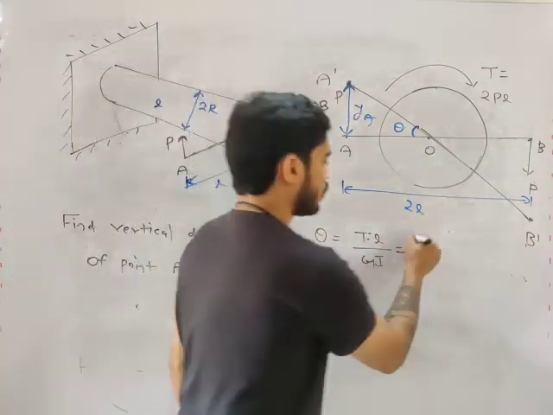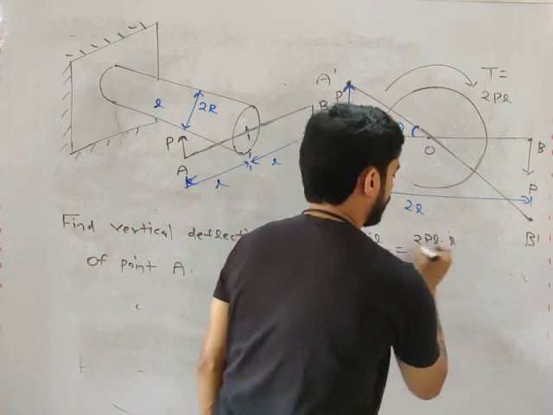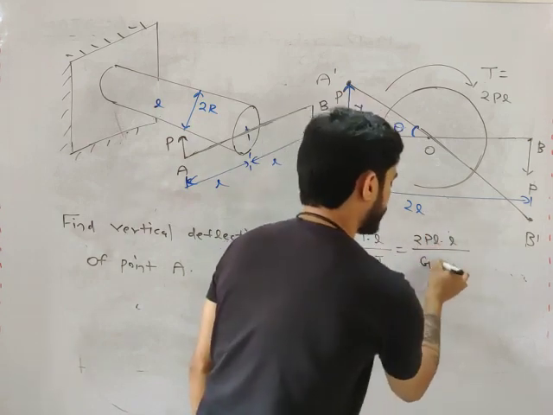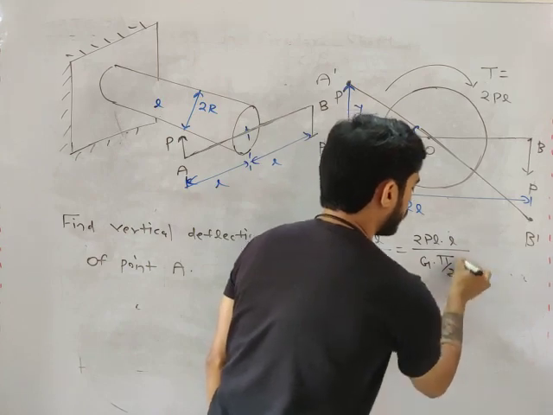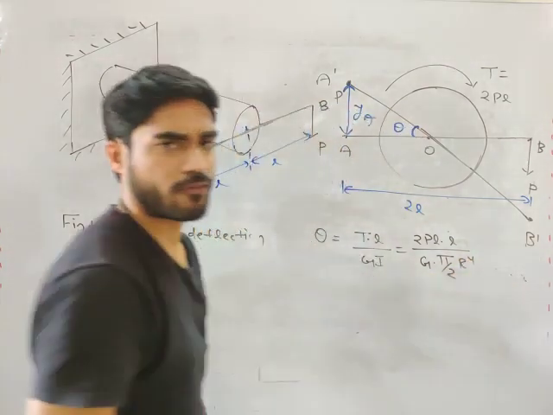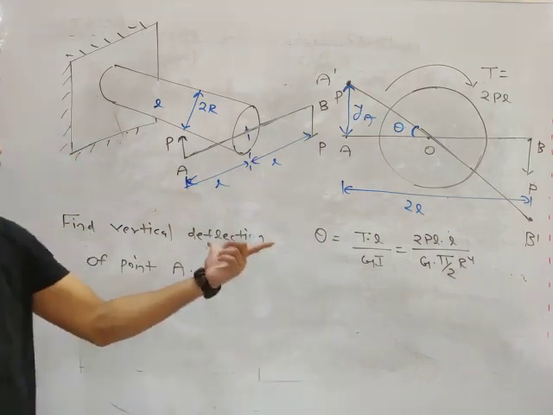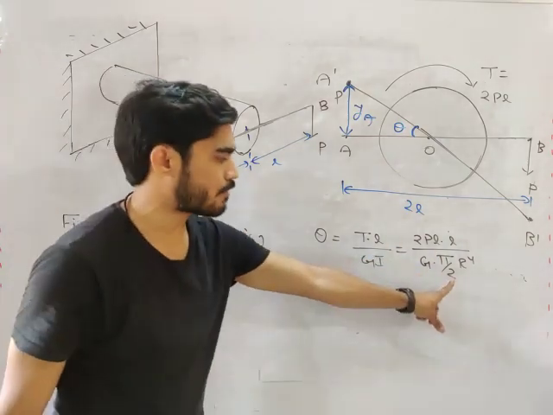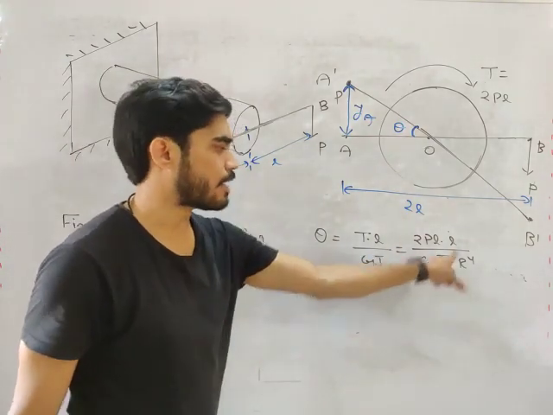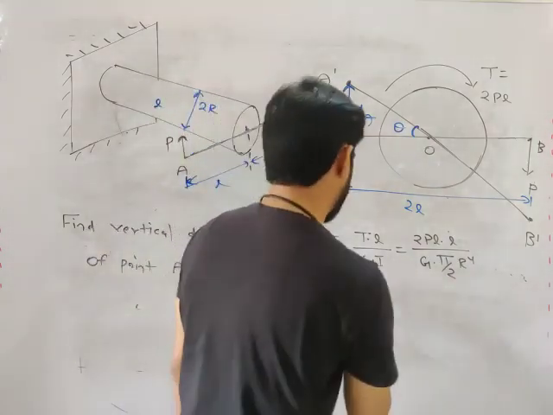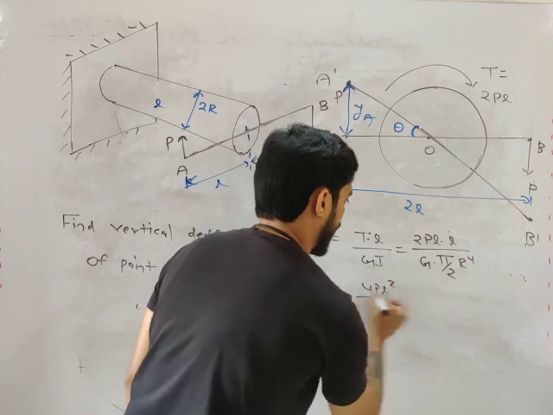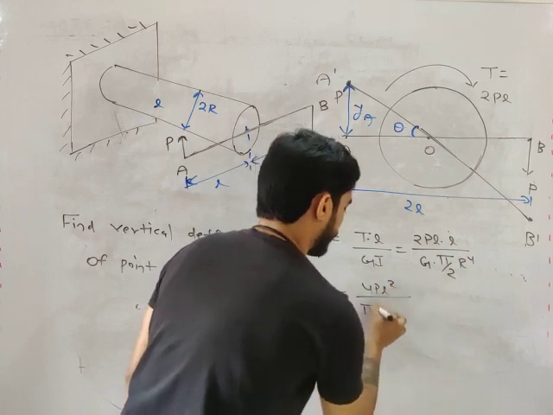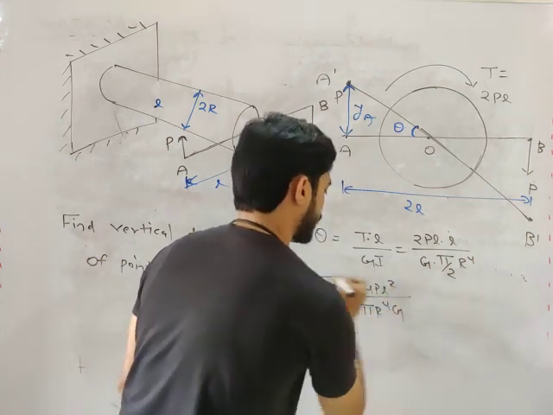What is the torque? 2PL, length L, G is G, and J will be pi by 2 R to the power 4. We have to calculate it in terms of radius, so J is pi by 2 R to the power 4. So what will you get? Theta will be equal to 4PL square divided by pi R to the power 4 G, right?